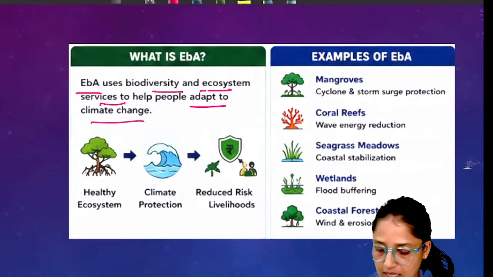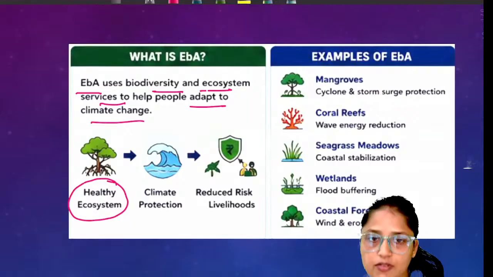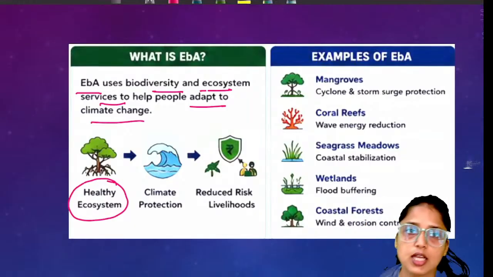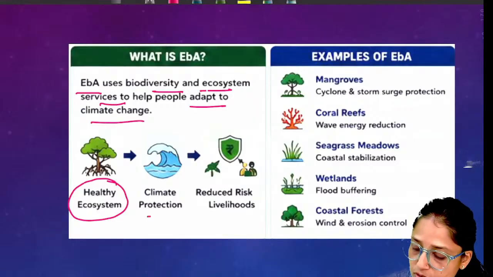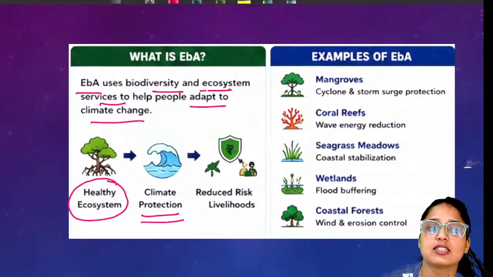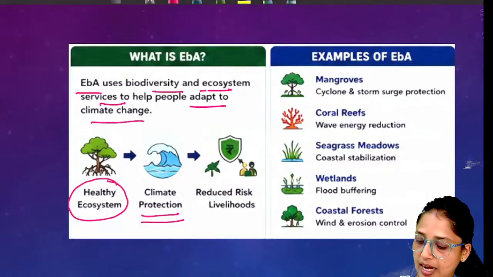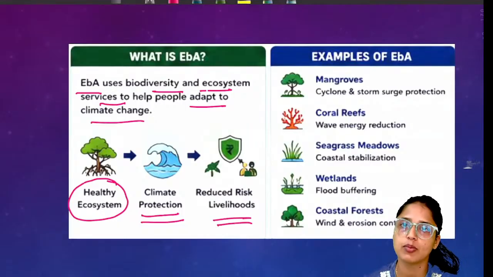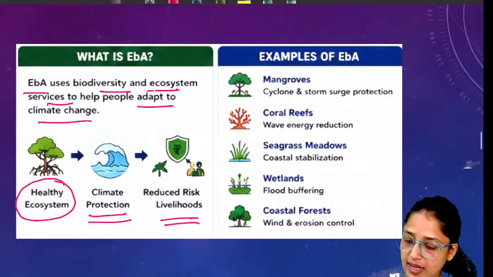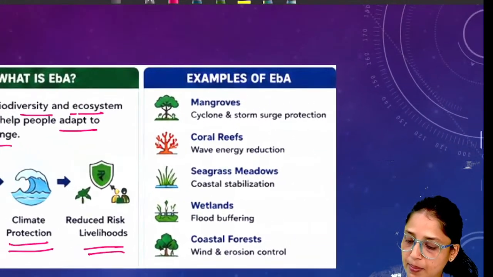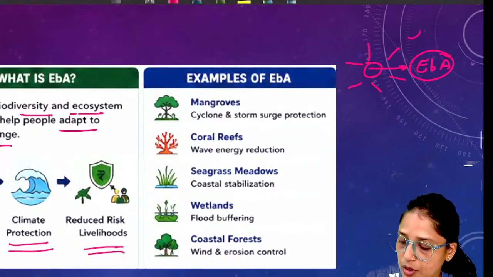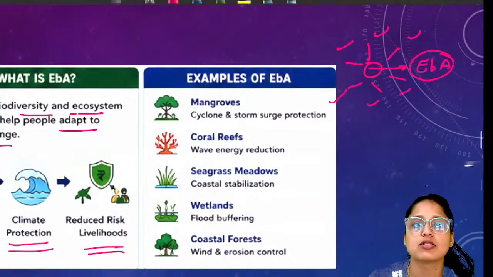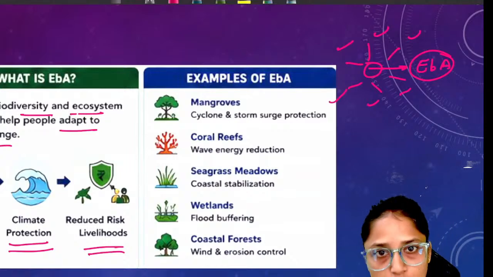See, if our ecosystem is very healthy, for example, our coral reefs are very healthy, or our wetlands or mangroves are very healthy, then all these ecosystems can protect us against the impacts of climate change, and hence loss of life and property can be reduced. In your exam, you can simply make a flow chart or a spider diagram. Here you can write environment-based adaptation, and give the types or examples of it. So what are those examples?